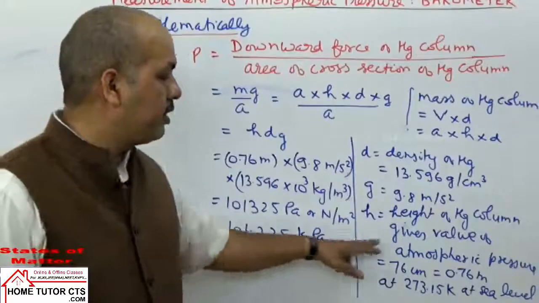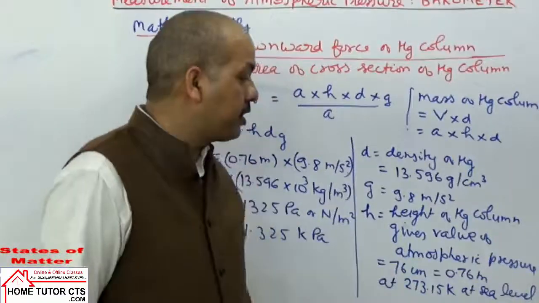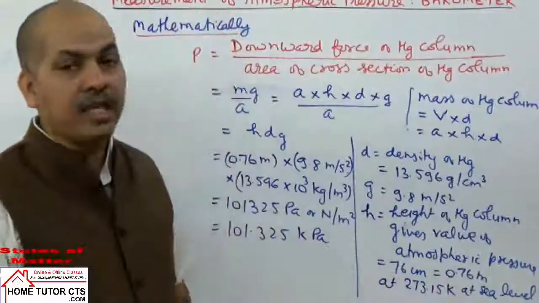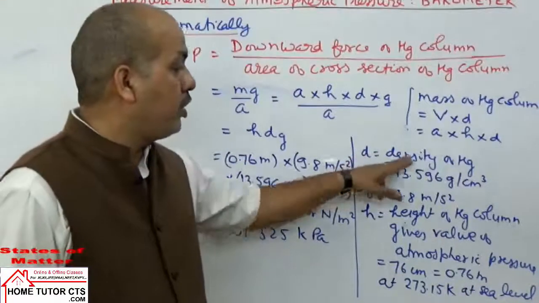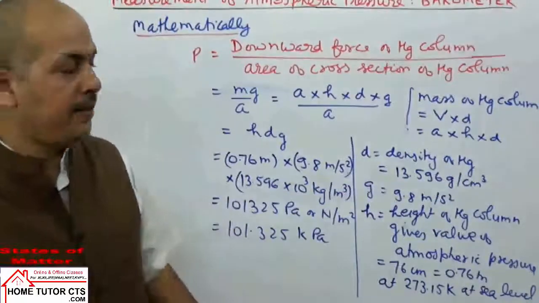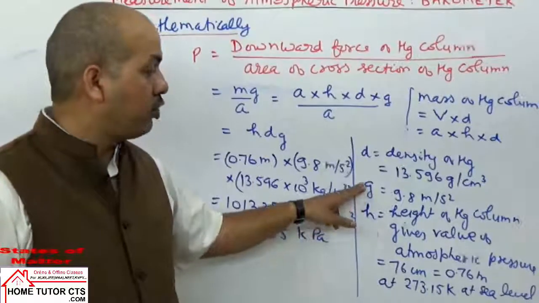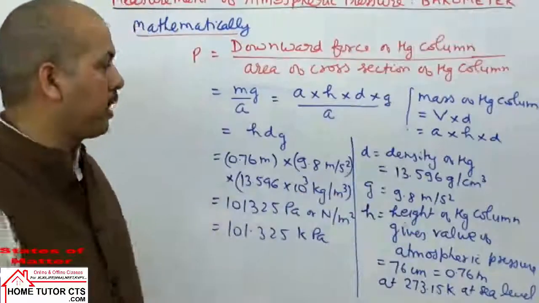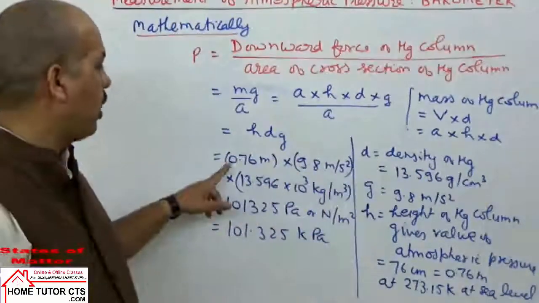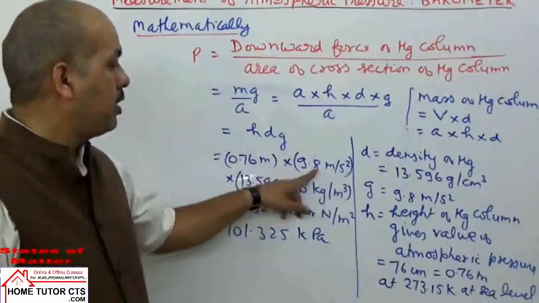How does it come? I can explain here. H is taken as 76 centimeter or 0.76 meter at 273.15 Kelvin temperature at sea level, and D is the density of the mercury column. It is 13.596 gram per cc, and G is the known value of the acceleration due to gravity, 9.8 meter per second square. Now putting these values in the given expression, how much is this value coming?